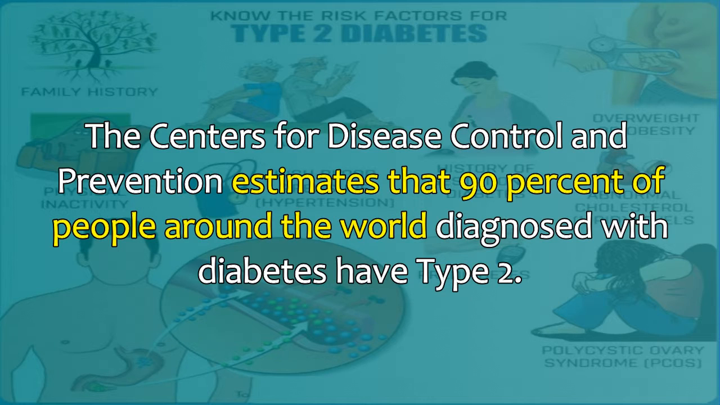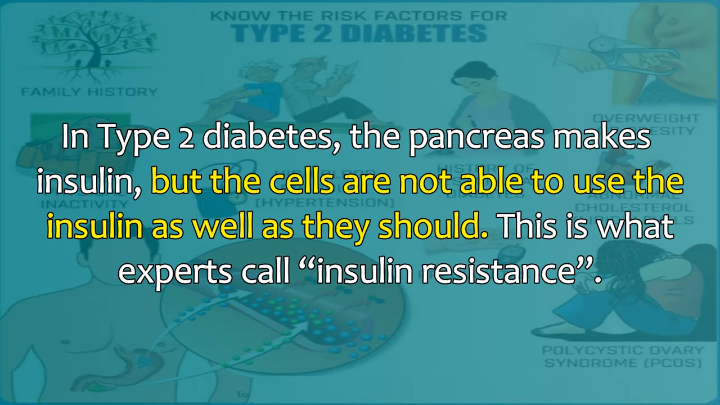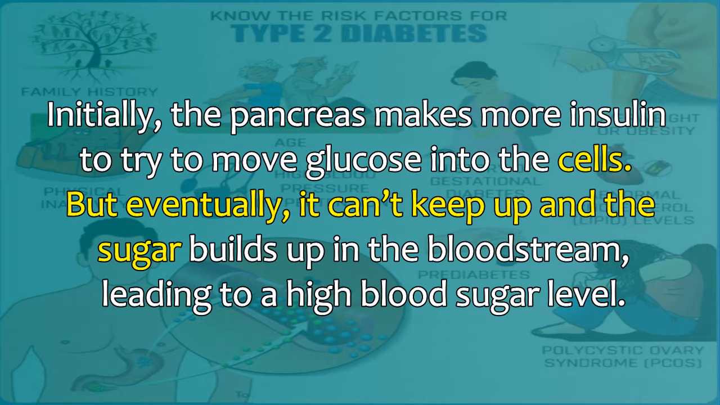The Centers for Disease Control and Prevention estimates that 90% of people around the world diagnosed with diabetes have type 2. In type 2 diabetes, the pancreas makes insulin, but the cells are not able to use the insulin as well as they should. This is what experts call insulin resistance. Initially, the pancreas makes more insulin to try to move glucose into the cells. But eventually, it can't keep up and the sugar builds up in the bloodstream, leading to a high blood sugar level.